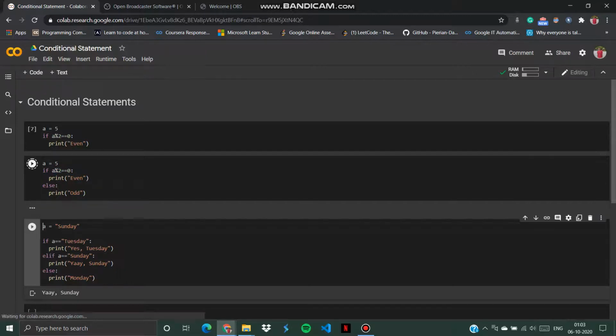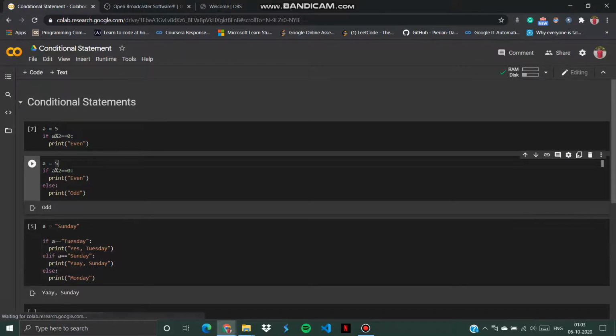Now I'll execute this once more. Let's see what happens. We got odd because it's an odd number, right? And it passed through the first if statement, condition false, then it went to the else part. Okay, now let me change the number over here.